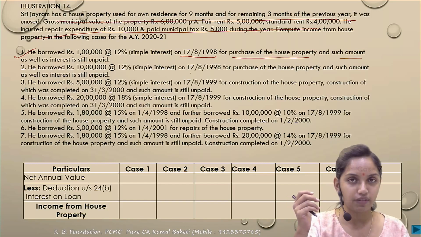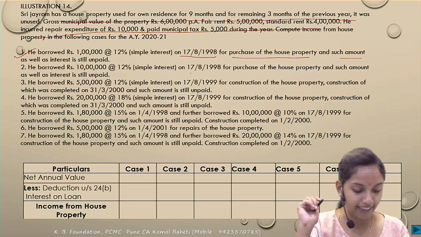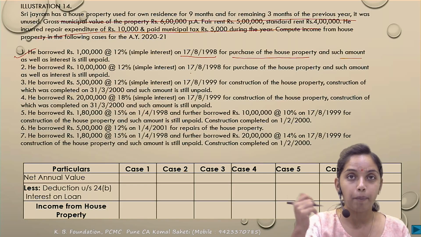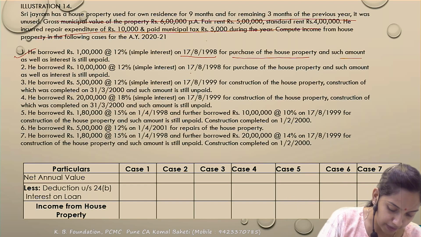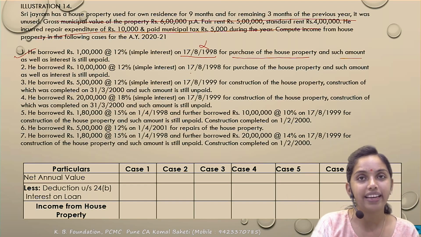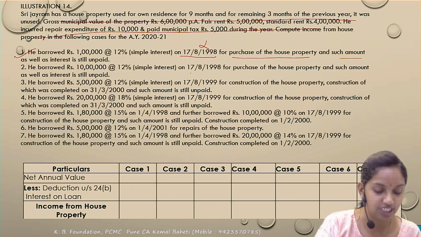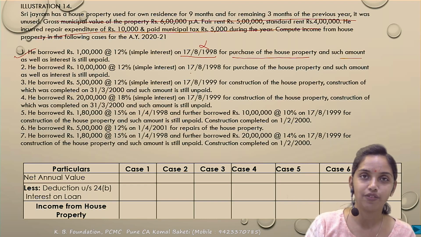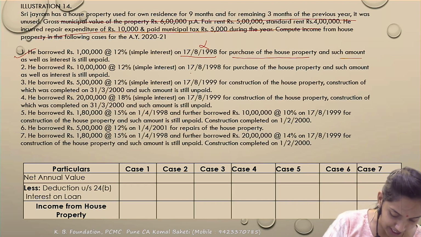So you don't satisfy the upper limit, because the loan has been taken before the 1st April 1999. So upper limit kitna milega aapko? You are not satisfying one of the conditions, so you will get an upper limit of 30,000. The actual interest is 12,000. So 12,000 or 30,000, whichever is lower, that much is allowed as a deduction. NAV is nil in all the cases. NAV is nil. So deduction kitna milega under section 24B? You will get 12,000. So income from the HP is negative 12,000.